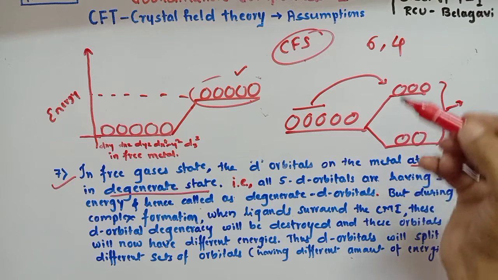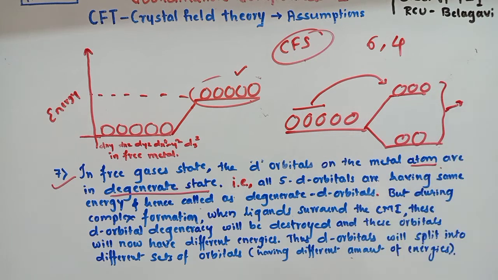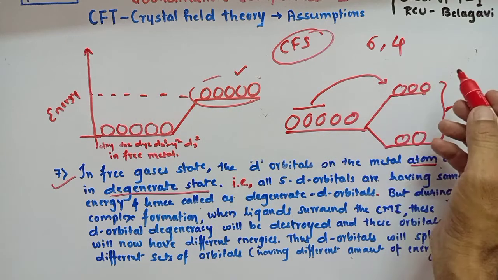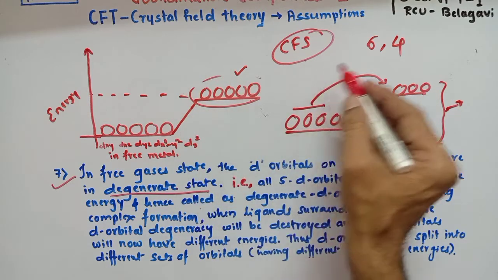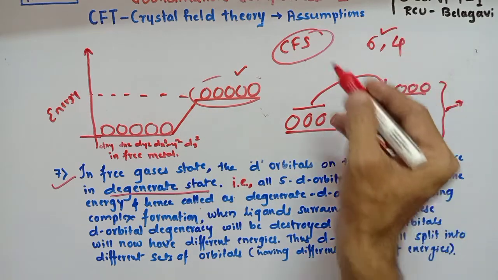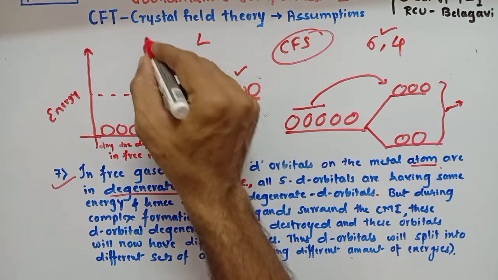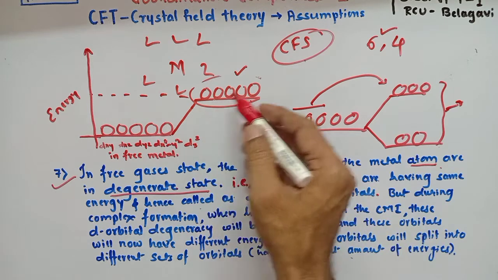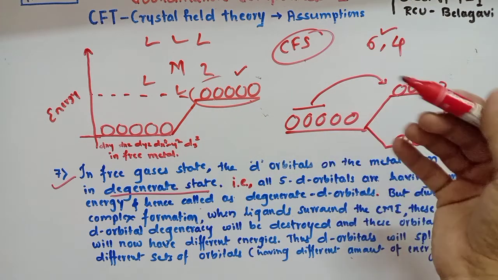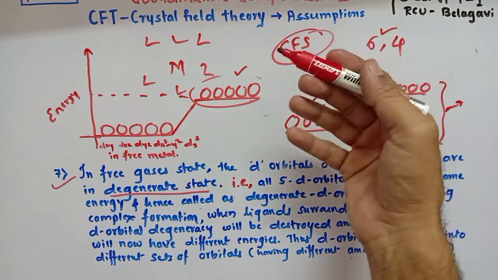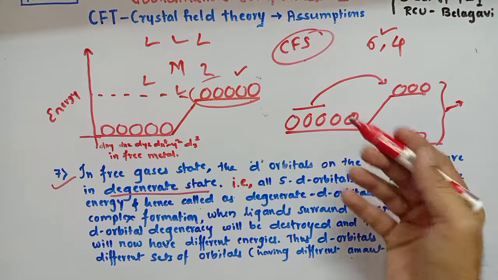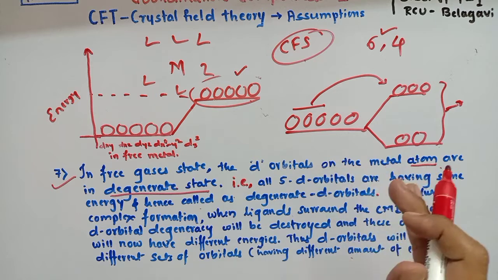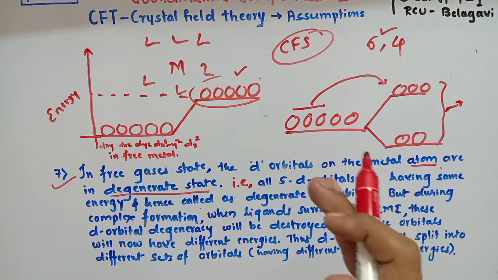Now this is what we are going to study in the next video. The syllabus is crystal field theory with respect to octahedral, tetrahedral, square planar, and distorted octahedral. Crystal field theory with respect to octahedral means when 6 ligands are attacking the central metal ion, in what fashion the d orbitals are going to split into different sets of orbitals. In that, which orbitals are going to experience more repulsion and why, compared to other orbitals, we are going to study in the next video. So these are the basic assumptions, features, or summary of the crystal field theory.